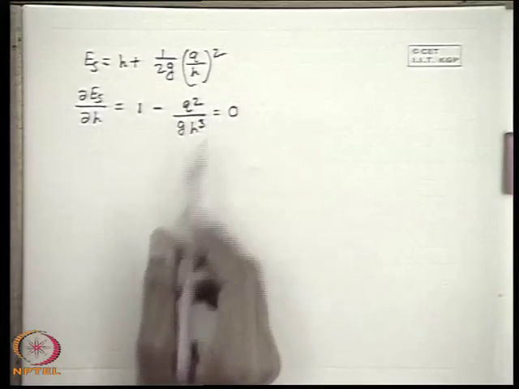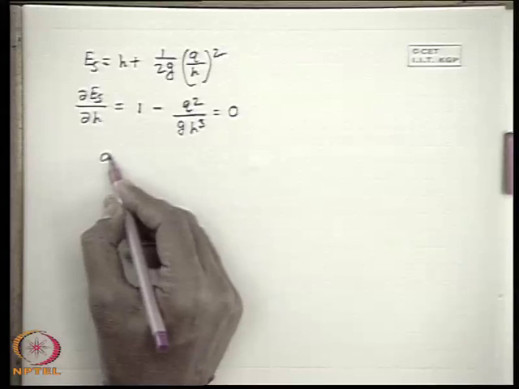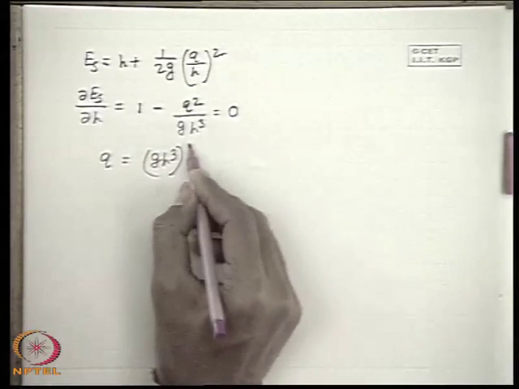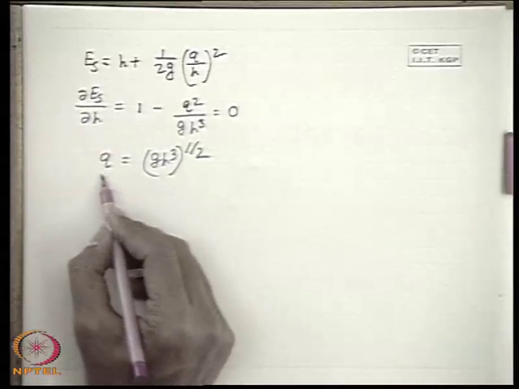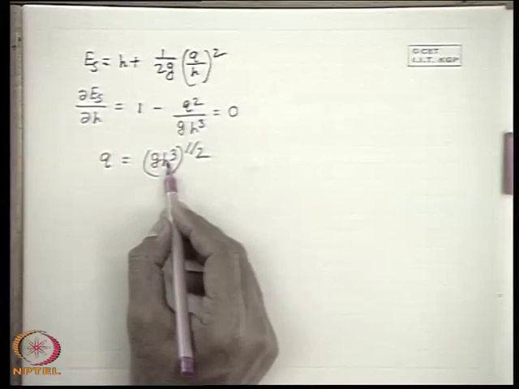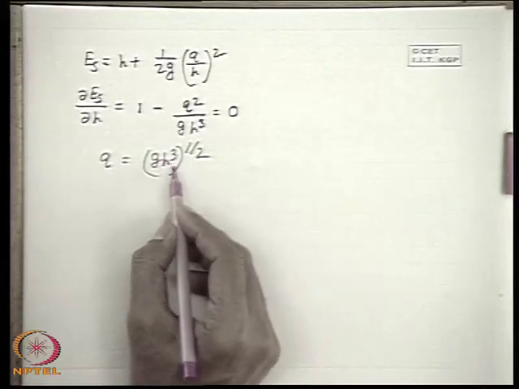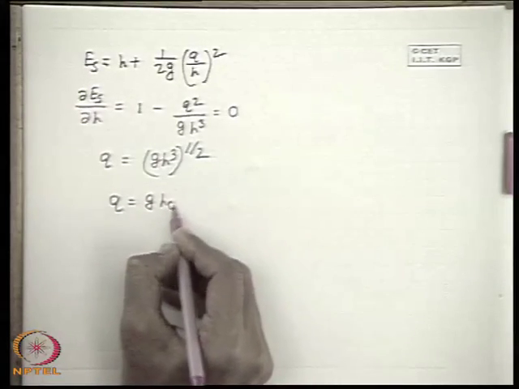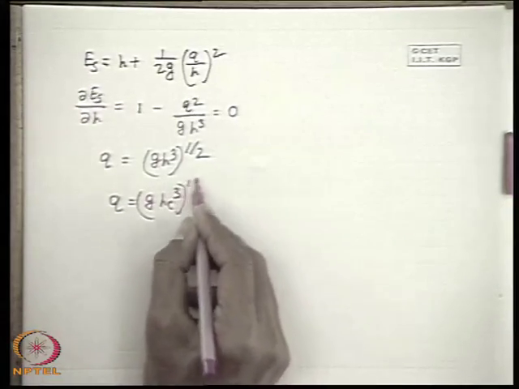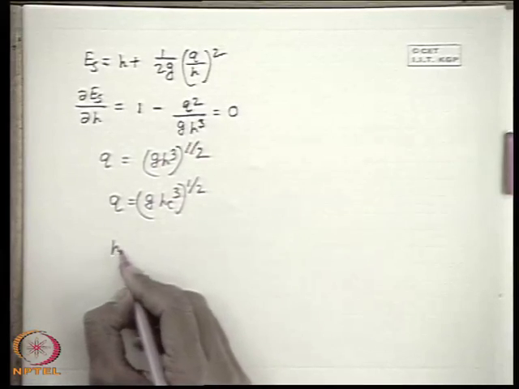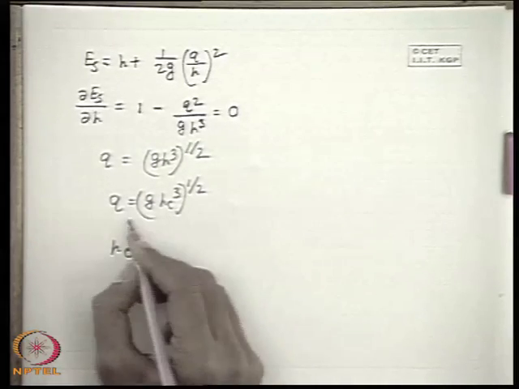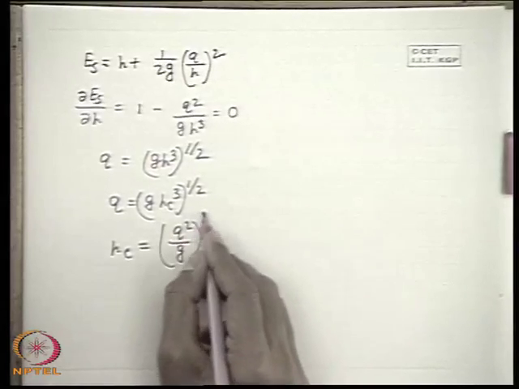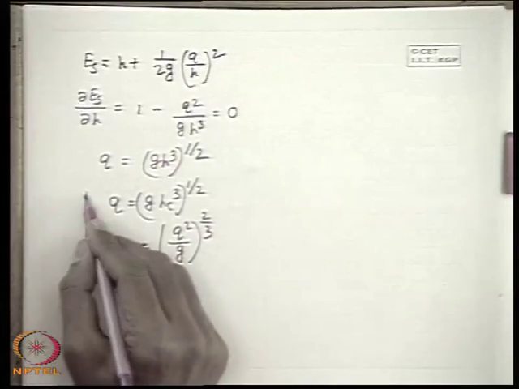If this is made 0, then we get Q is equal to (G H cube) to the power half. So this is the relationship between the flow rate and the depth H. Now this H can be expressed as HC, so we can say Q is equal to G into HC cube, whole to the power half. Or we can write HC as (Q square by G) whole to the power 1/3. So this is the relationship given.